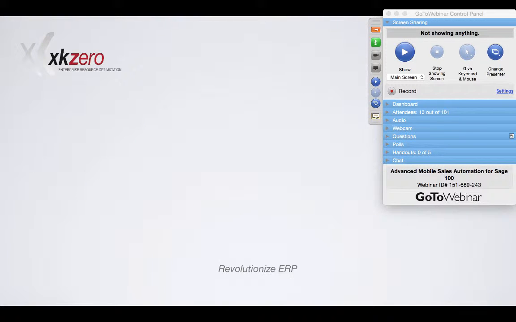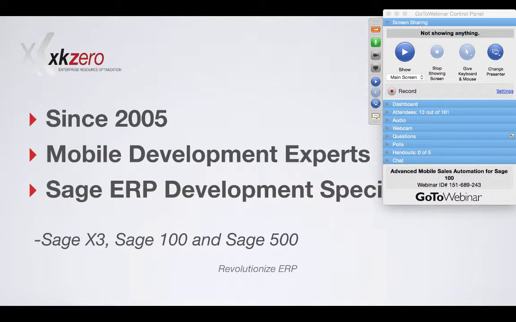So for those of you who might not be familiar with XK0, a little bit of background on us. XK0 started as a Sage VAR partner, a Sage reseller, in 2005. And in 2012, we merged our Sage VAR business into microaccounting to allow XK0 to focus on our own brand of software development. And that's what we do today. So we're mobile app development experts, but we're also certified development partners for Sage 100, Sage X3, and Sage 500.